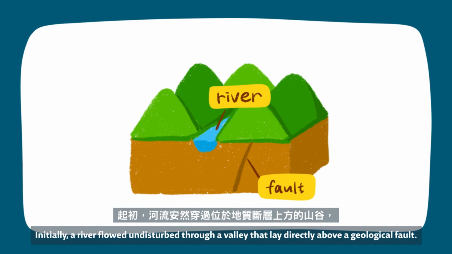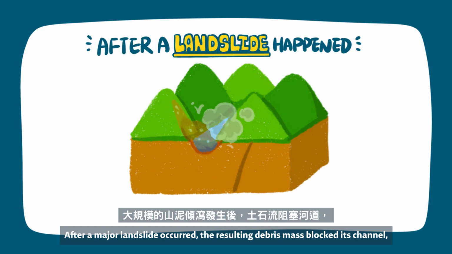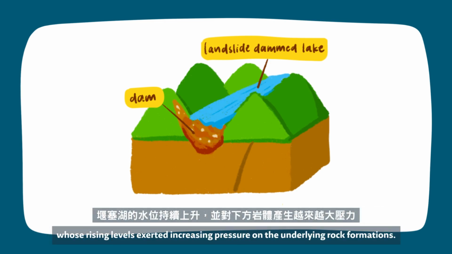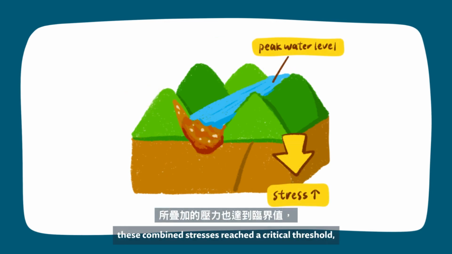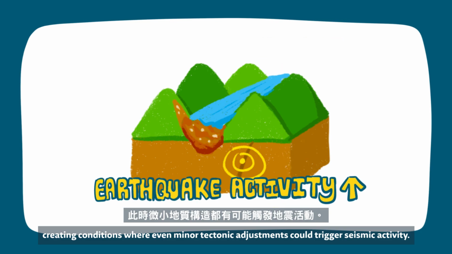Initially, a river flowed undisturbed through a valley that lay directly above a geological fault. After a major landslide occurred, the resulting debris mass blocked its channel, creating a natural dam. Behind this barrier, water began accumulating, forming a growing landslide dam lake whose rising levels exerted increasing pressure on the underlying rock formations. As the lake approached its maximum capacity, these combined stresses reached a critical threshold, creating conditions where even minor tectonic adjustments could trigger seismic activity.